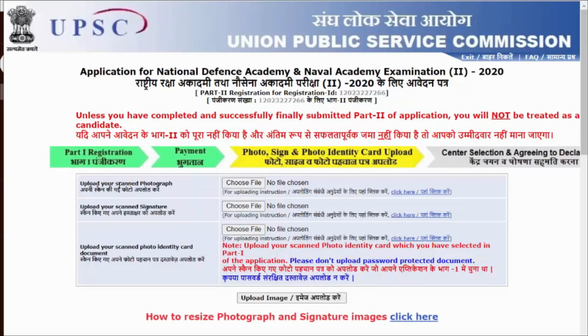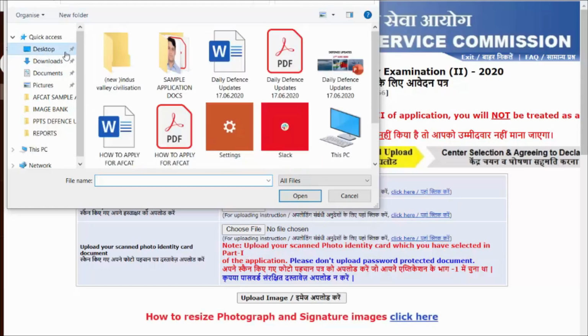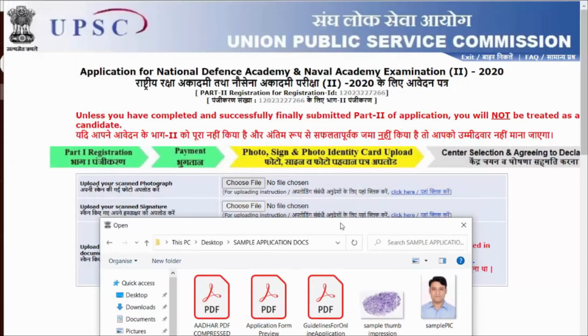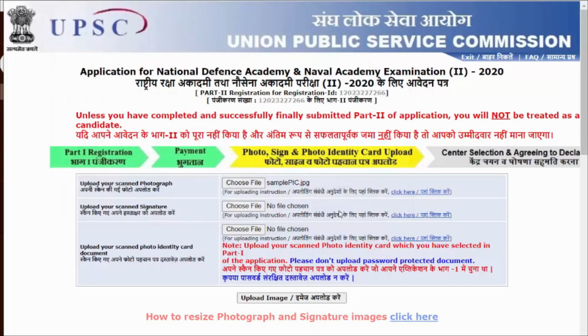After that, you will be taken to upload your scanned photograph and all the important documents. Simply choose the file, and go through the important requirements that have to be considered. So it is asking about the scanned photograph. I'll click on this scan photograph and upload it. Then about my scanned signature.